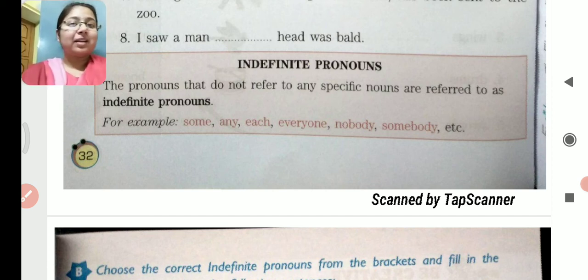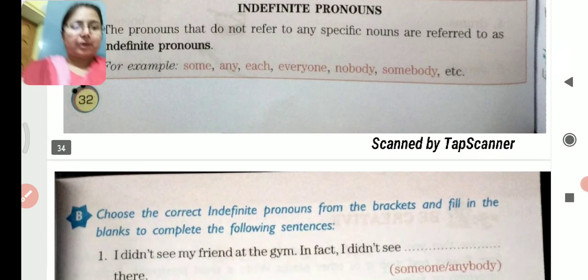Indefinite means something that is not definite. We are not pointing out to a specific noun. So these pronouns are called indefinite pronouns, and the examples are some, any, each, everyone, nobody, somebody, etc.